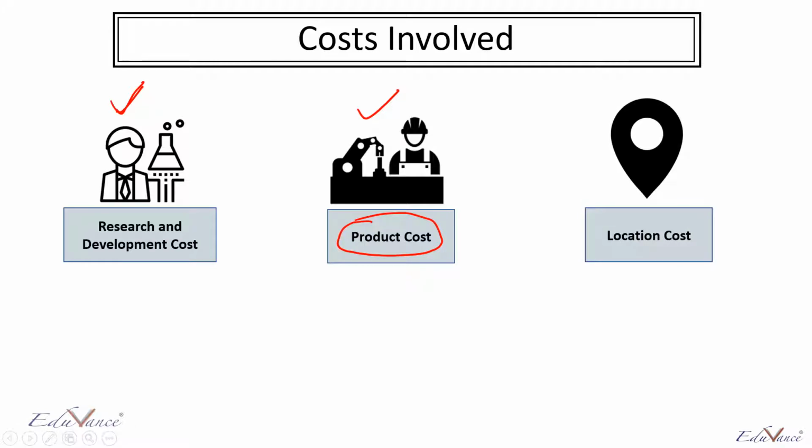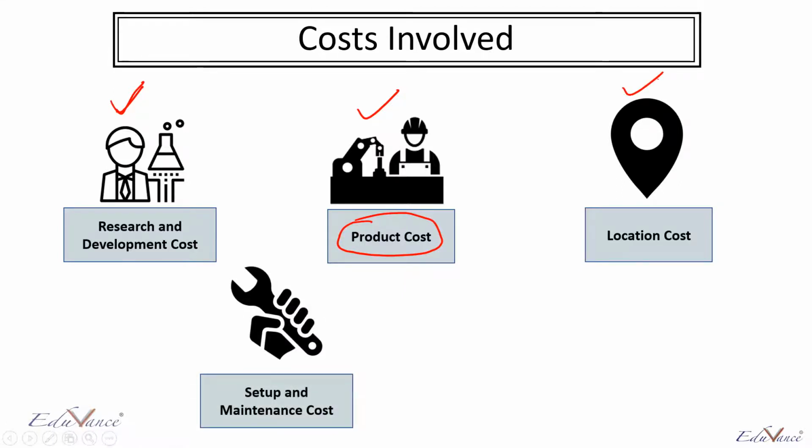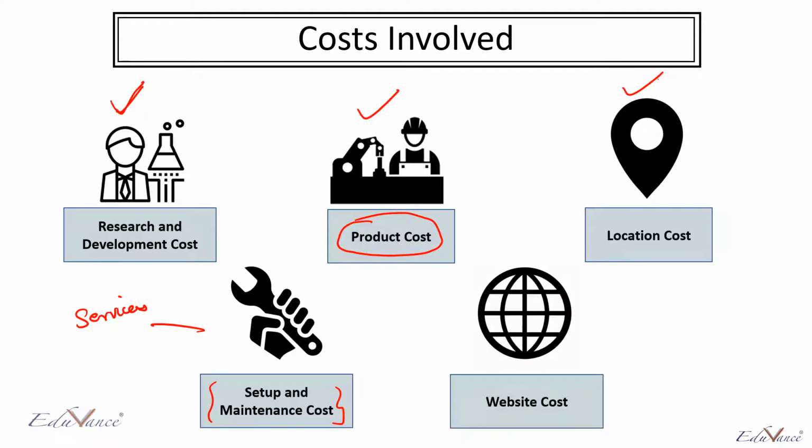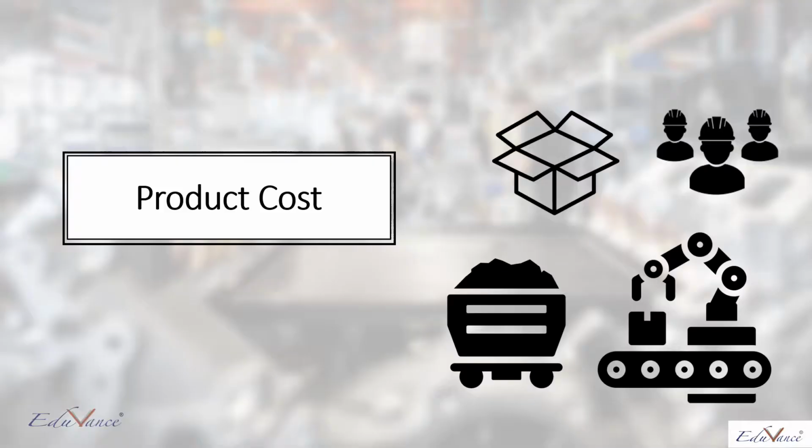The third cost is a location cost. So if you decide that you want to start a company, what's the cost of the location? I will walk you through that. The fourth cost is a setup and maintenance cost in case you decide to start a services company. So if you decide to start a services company, how do you calculate the setup and maintenance cost? The fifth cost is your website cost. So when you start a company, you will have a website. I will tell you about the website, and then you'll have to also put in your website cost.